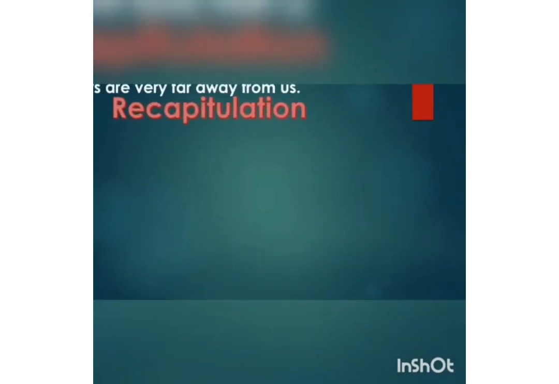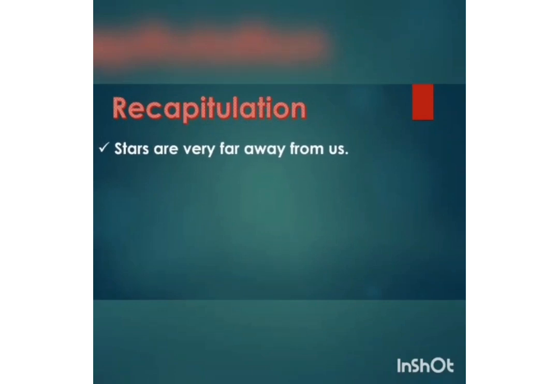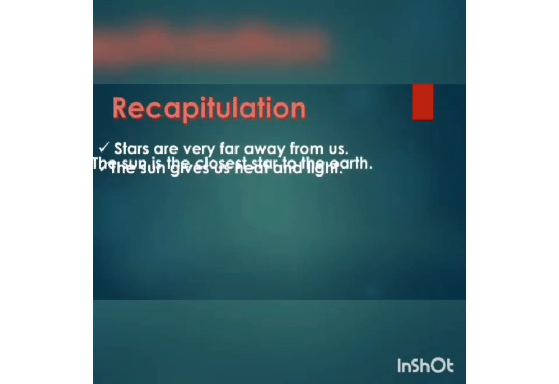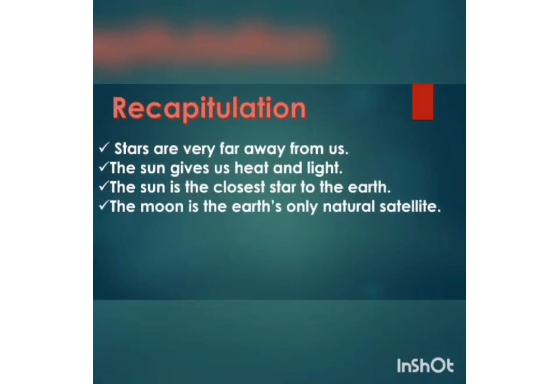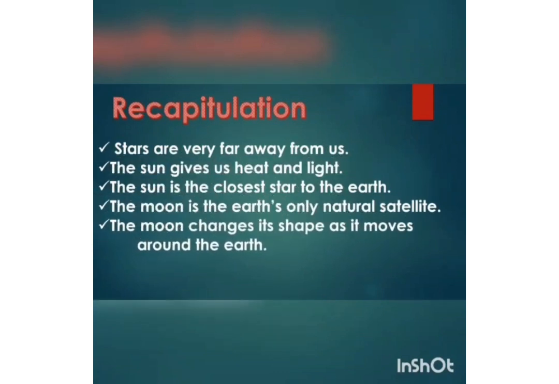Now let us take a quick recap of the topic. Stars are very far away from us. The sun gives us heat and light. The sun is the closest star to the earth. The moon is the Earth's only natural satellite. The moon changes its shape as it moves around the earth.